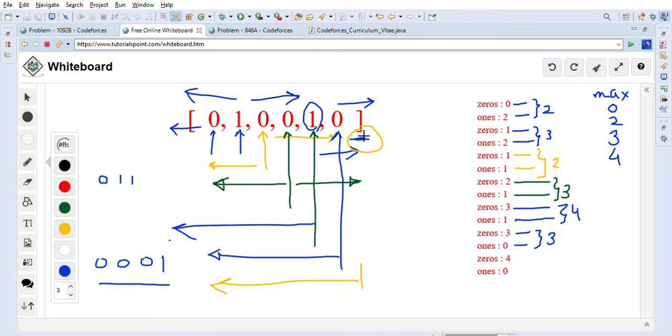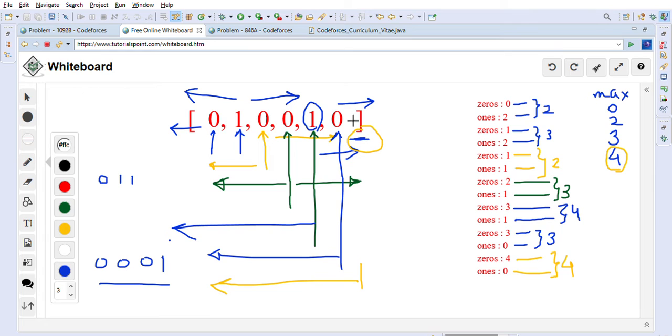On the left side we will check how many zeros are there. So 1 2 3 4. So 4 zeros are there for the last position, and the right side ones will be 0 basically, right? So total if we calculate, 4 plus 0 is 4. So maximum is 4 already, right? So we will not update the maximum because it's already 4.